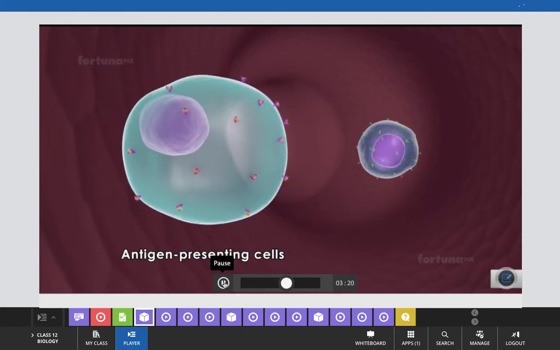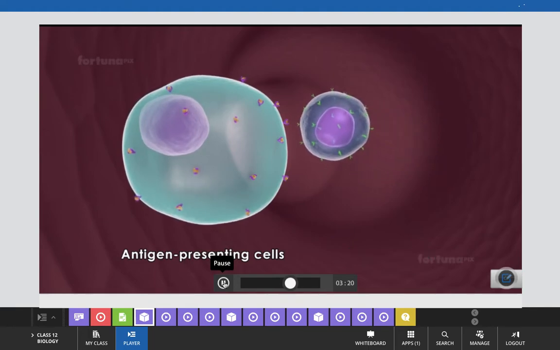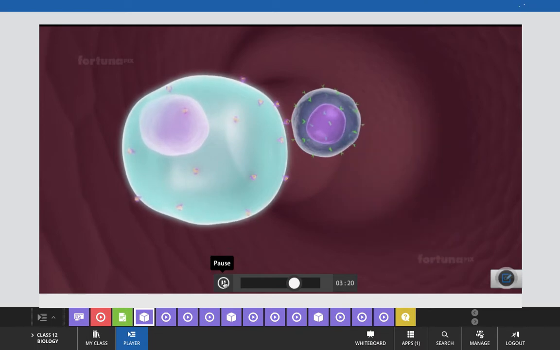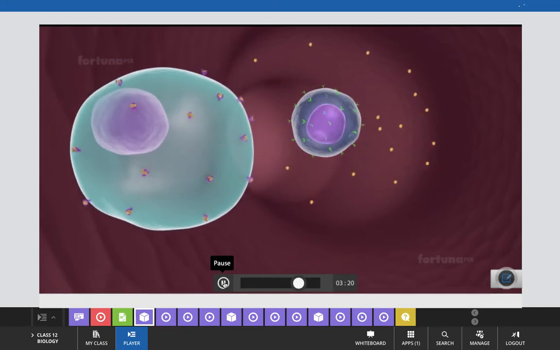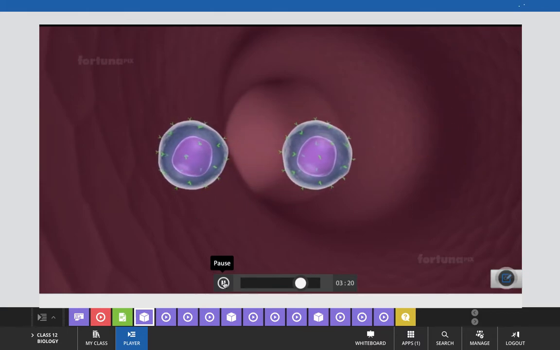Another cell, the T helper cell or Th, will recognize the antigen particles on the macrophage and then become activated. The receptors on the T cell will bind to the class II MHC protein and the antigen particles present inside it. After binding, the macrophage will release the chemical cytokine interleukin 1, which will stimulate T helper cells, causing them to release interleukin 2. The activated T cells will divide, meaning there will be an increase in numbers.